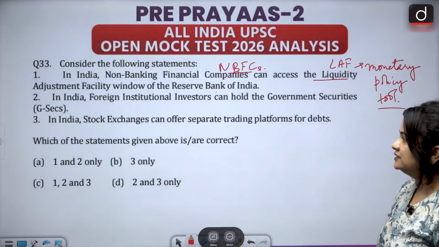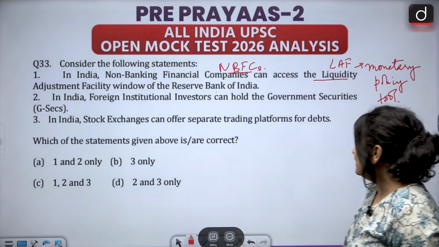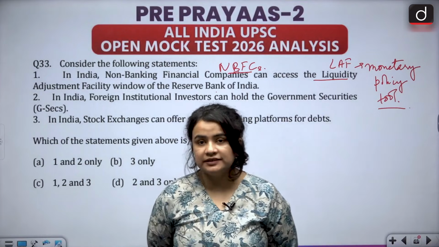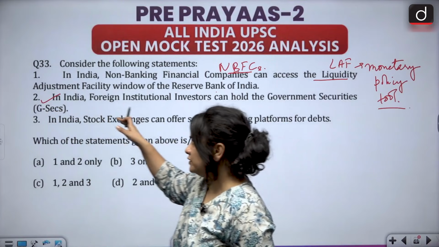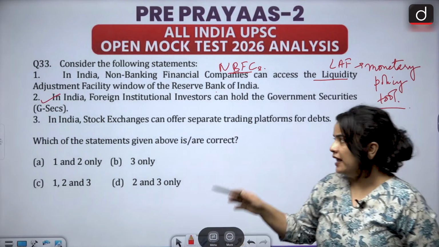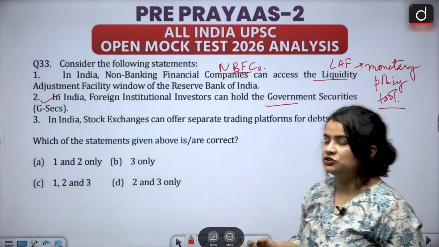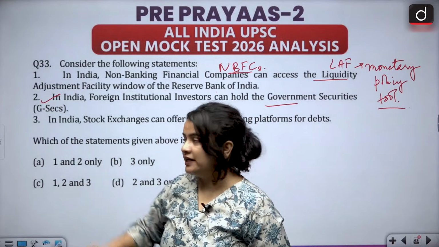The second one is, in India, foreign institutional investors can hold government securities or GSECs. Again, this statement is correct. This has been allowed only recently, and of course FIIs or the foreign institutional investors can in fact hold treasury bills, GSECs. All right.